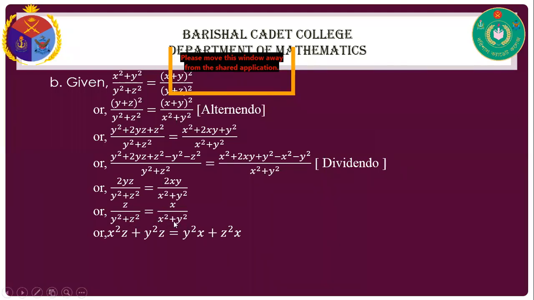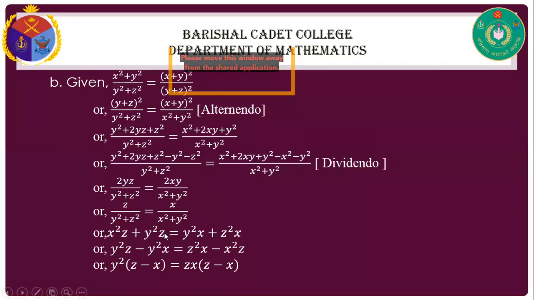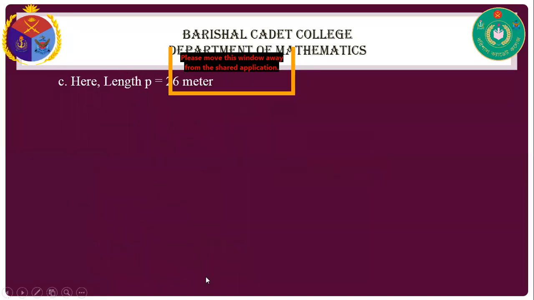And after cross multiplication, we get that. And simplifying this together, y square z minus y square x, and z square x minus x square z. Taking y square common from the left hand side, y square (z minus x), and zx from the right hand side, (z minus x), so y square equal to xz. So it is shown.